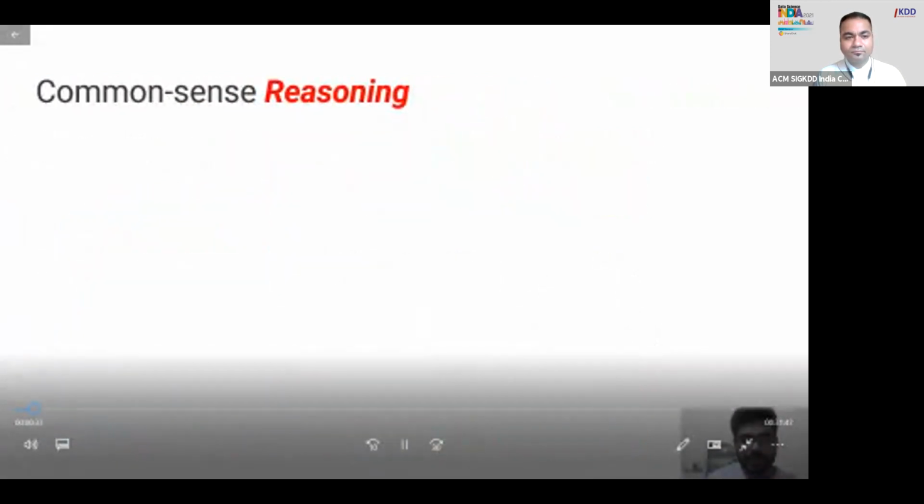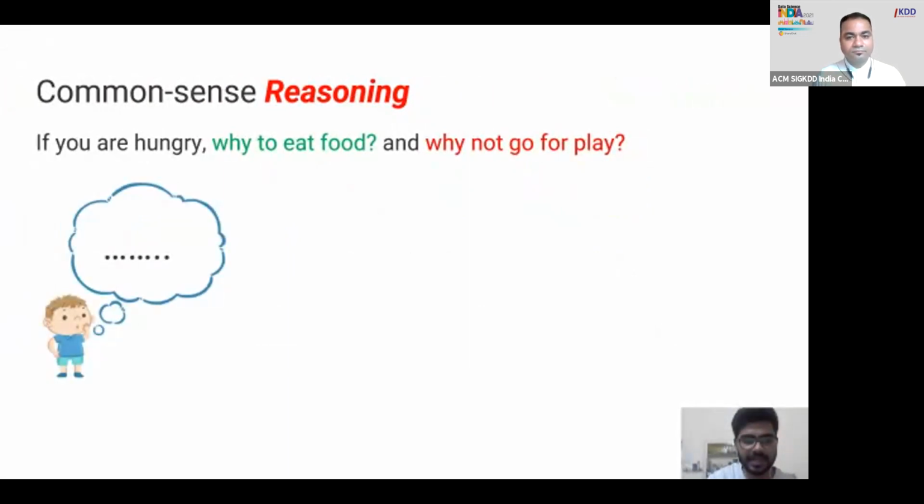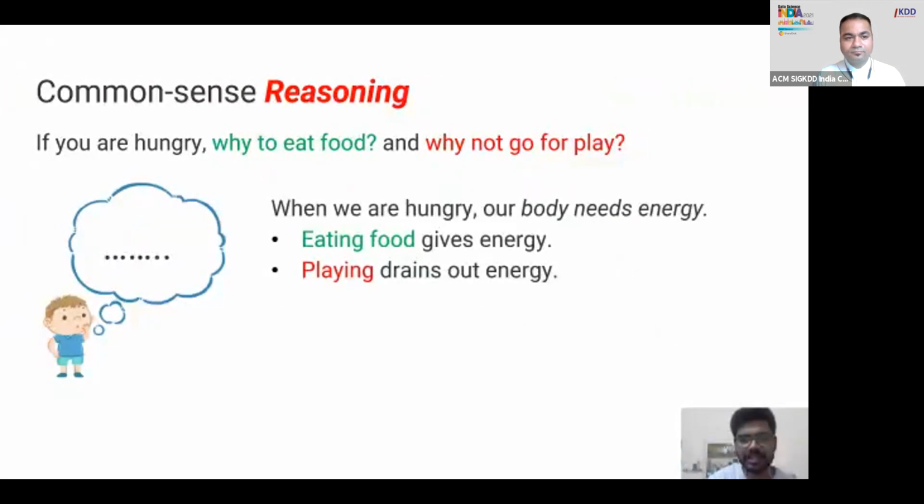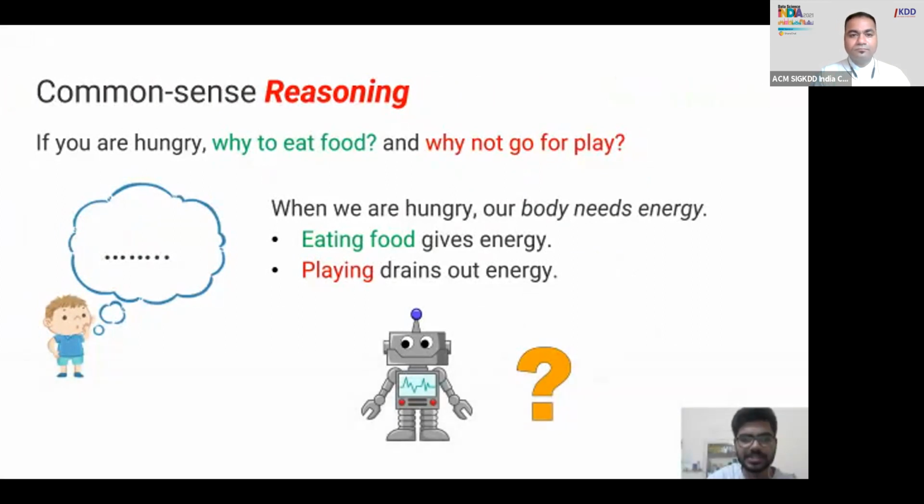But if we come to the domain of reasoning and ask the question, why to eat food and why not to go for play, then the kid might think for some time and then come up with an explanation like, when we are hungry, our body needs energy. Eating food gives us energy while playing drains out our energy. That's why eating food is the correct answer. But if we ask the same question to an AI-based machine, it won't be able to give such a reasoning. So our work lies to bridge this research gap.